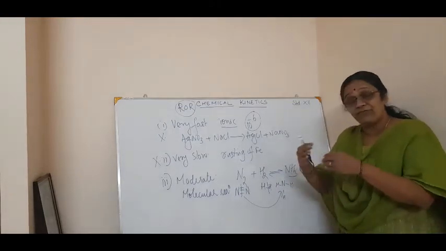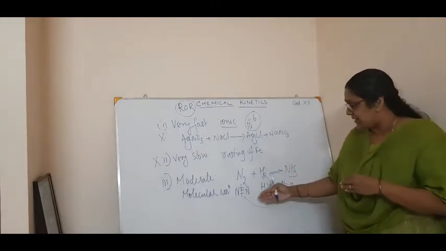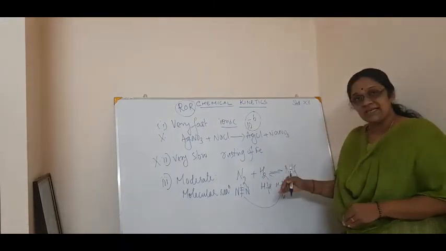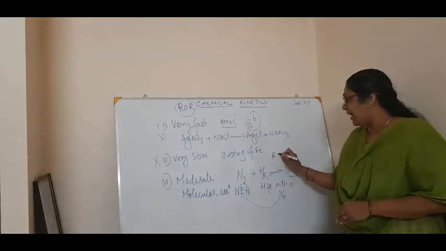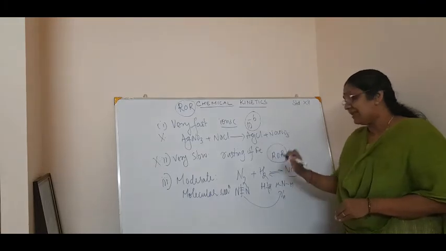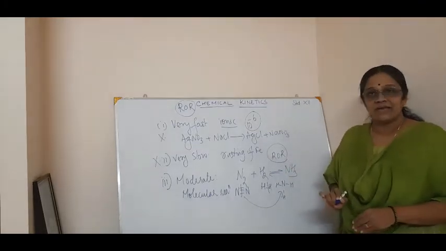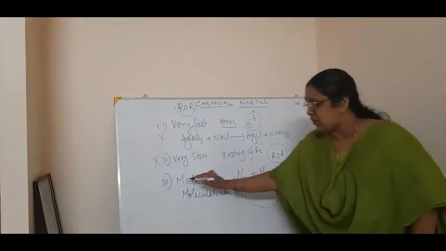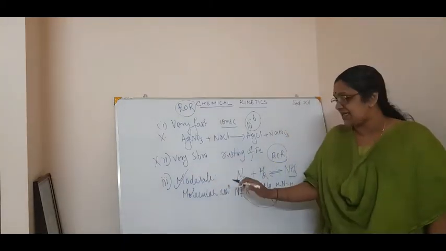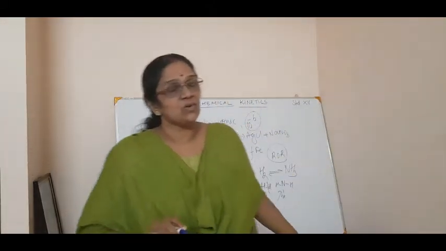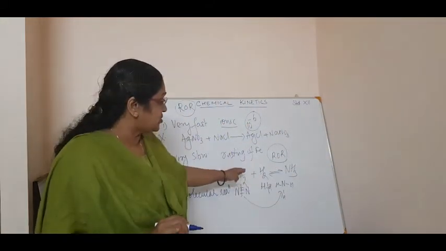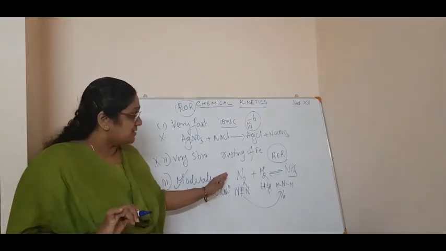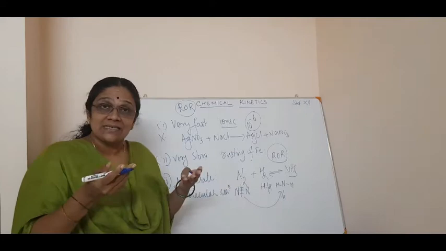So there is enough, a finite time, between the reactants converting to products. So in that case, we can calculate the rate of a reaction. Correct? So the rate of a reaction we normally calculate for moderate reactions, that is molecular reactions, for example nitrogen plus hydrogen giving ammonia. When reactants are converted to products, there is a finite time for that.